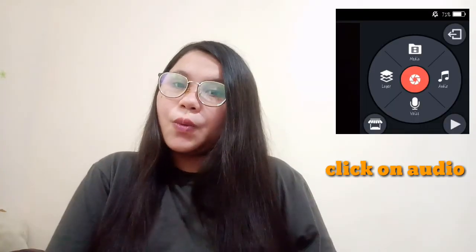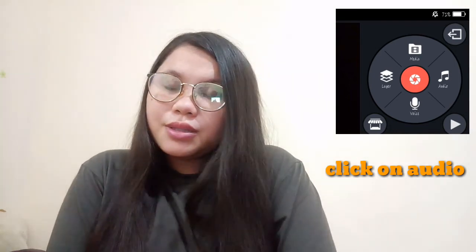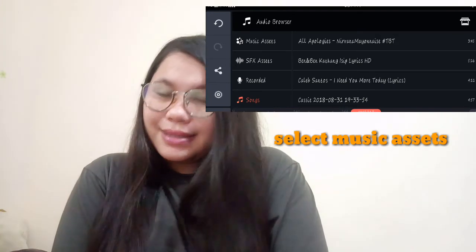And also you can edit video offline even though you don't have an internet connection. All features are working without any internet connection. So once you have an internet connection, I highly recommend you download music assets in the store inside the Kinemaster app.